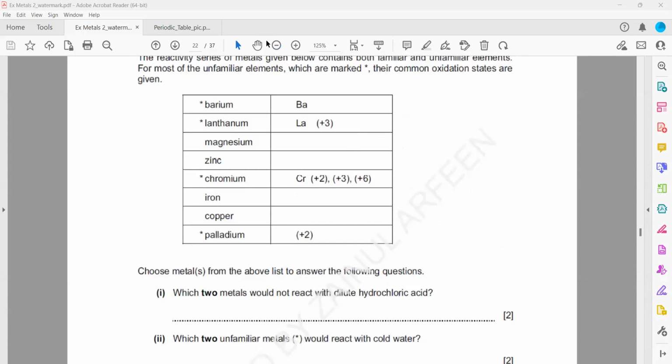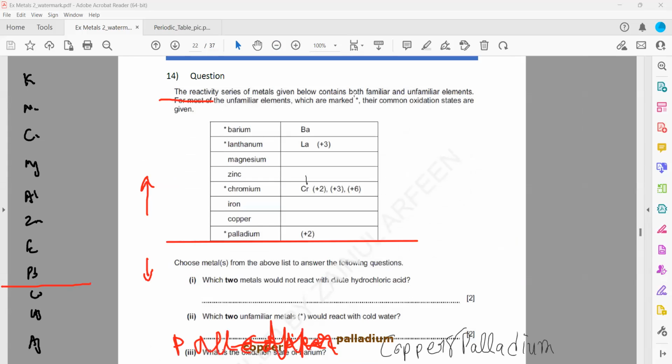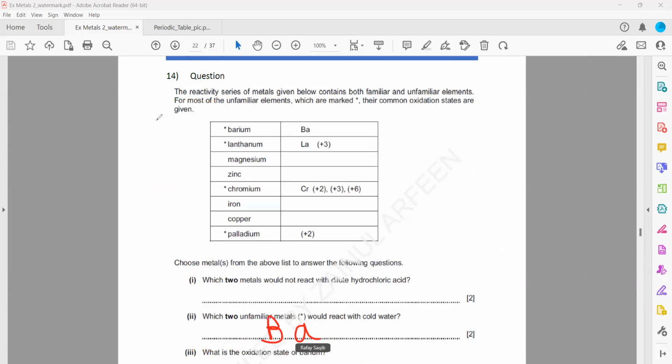So first, look how to work this out. We'll try to figure out which of the metals can react with cold water. So we have potassium, sodium, calcium, then magnesium, aluminium, zinc, iron, lead, copper, mercury, silver.